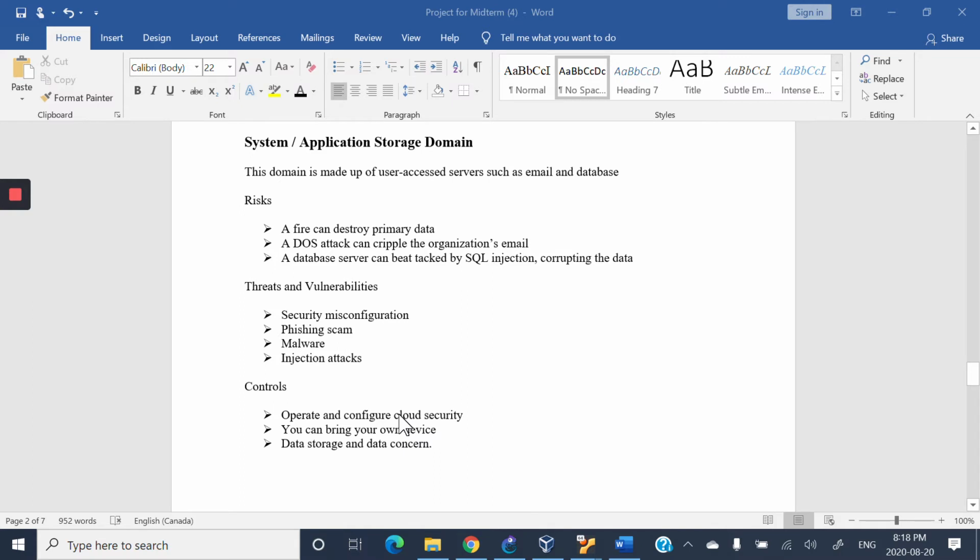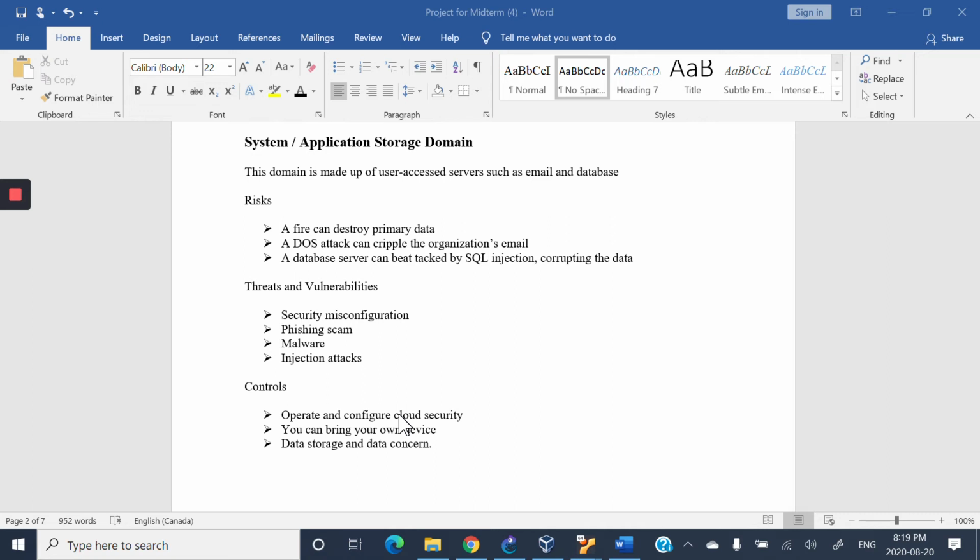Then the system application storage domain. This domain is made up of user accessed servers such as emails and databases. There are risks like fire can destroy primary data. A DoS attack can cripple the organization's email. Database server can be attacked by SQL injection, corrupting the data. Threats: security misconfiguration, phishing scam, malware, injection attacks. Controls: operate and configure cloud security.